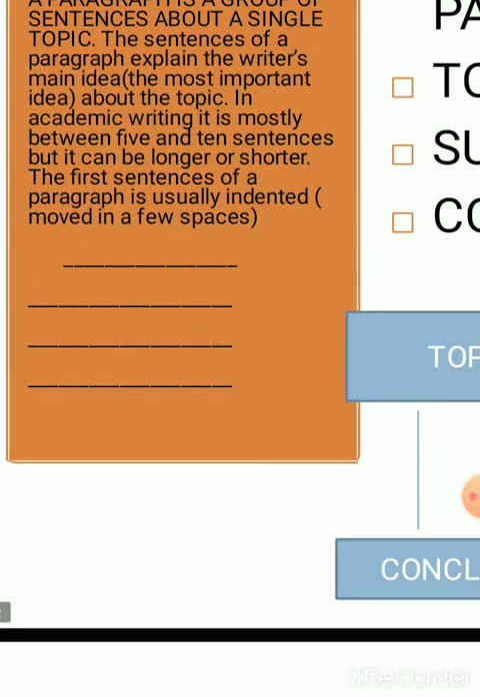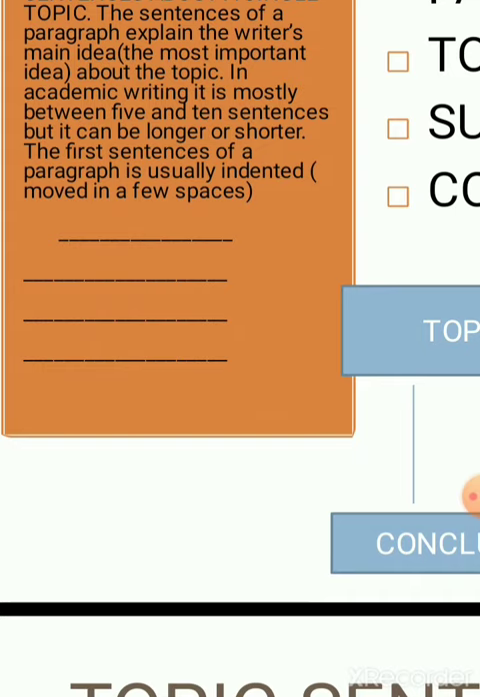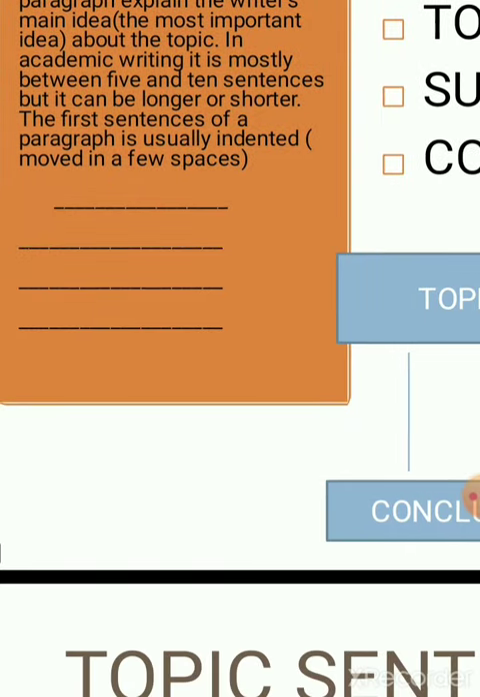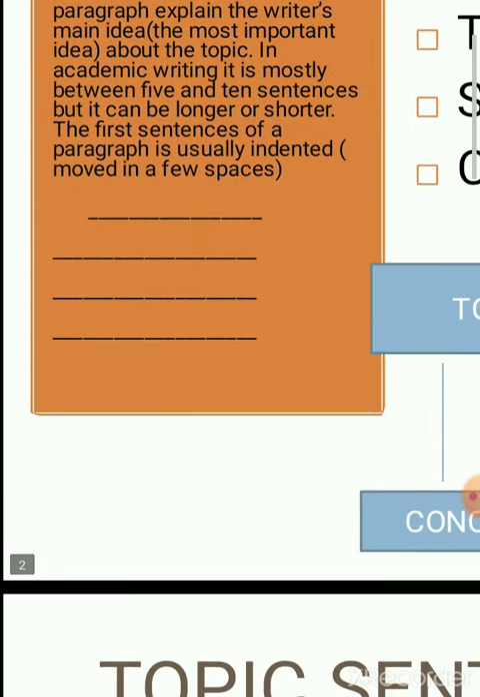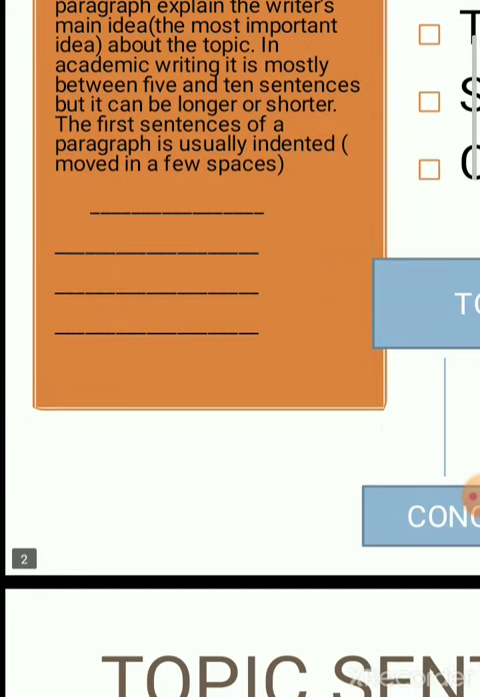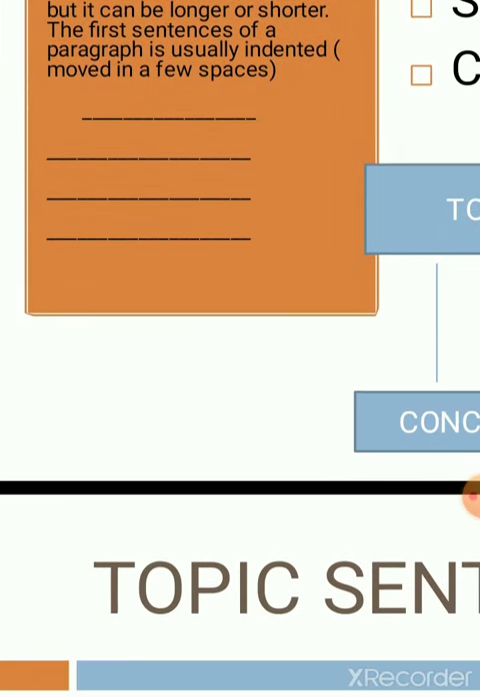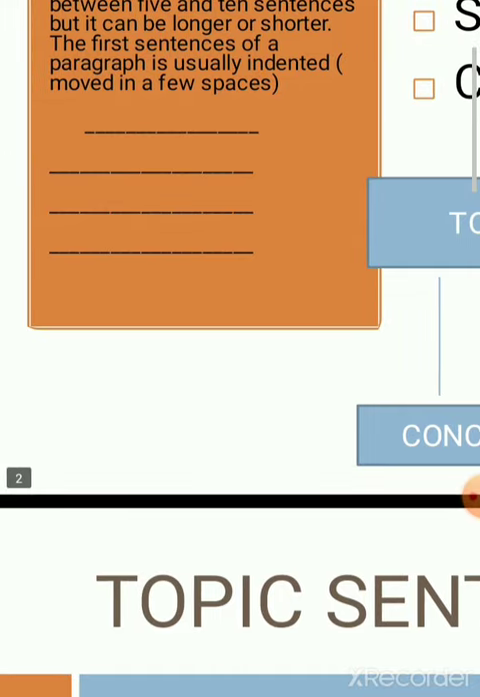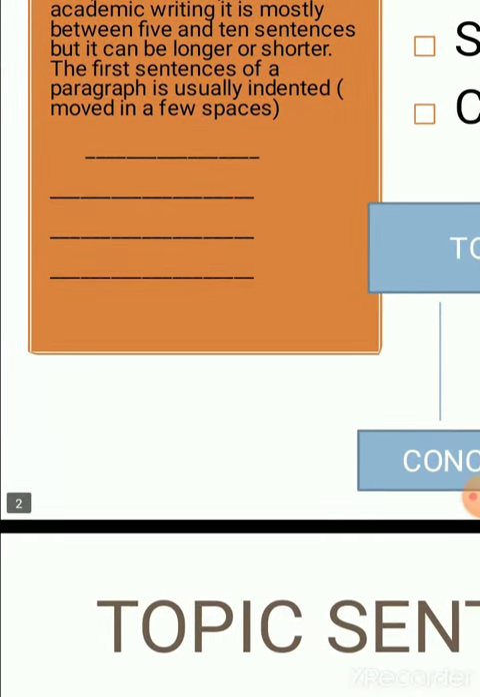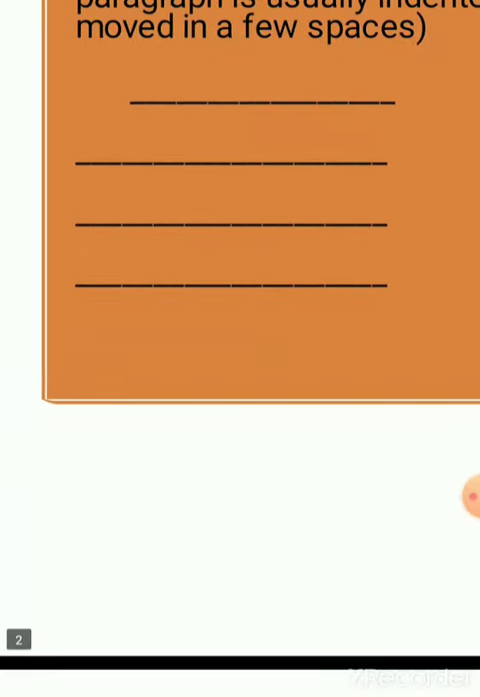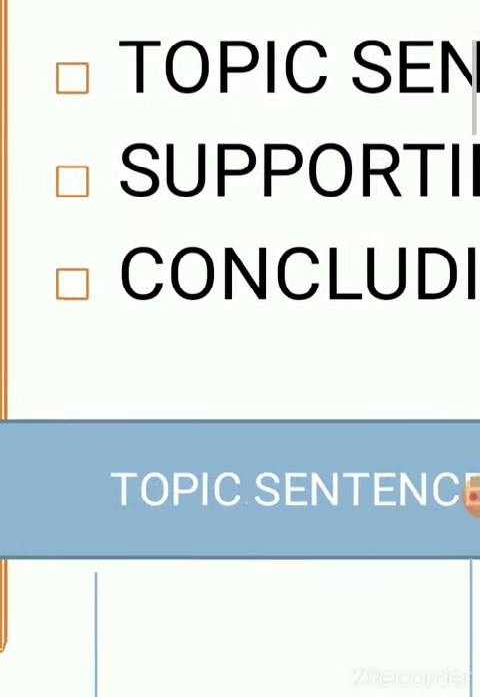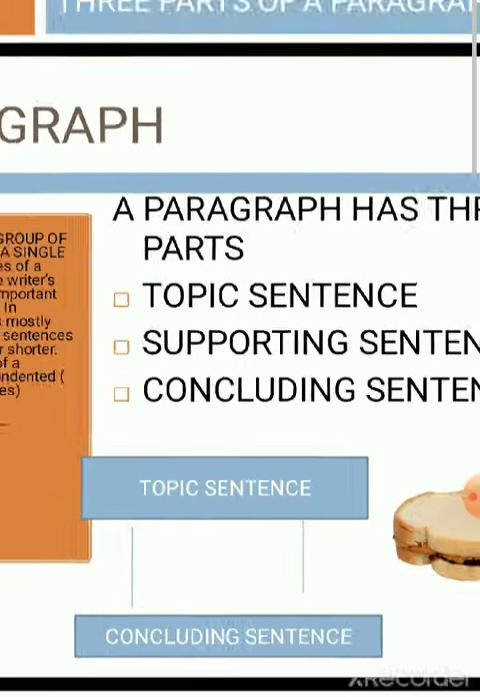In academic writing, a paragraph is mostly between 5 and 10 sentences, but it can be longer or shorter depending upon your topic. The first sentence of a paragraph is usually indented. Indented means moved in a few spaces. You can see here a few lines are given, and the first line is indented. So a paragraph has three parts.